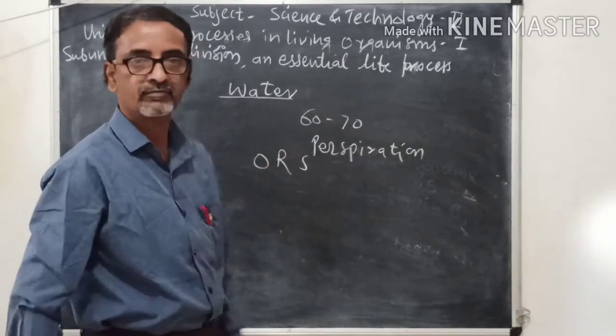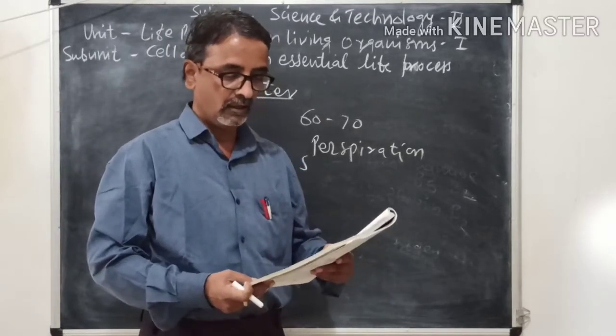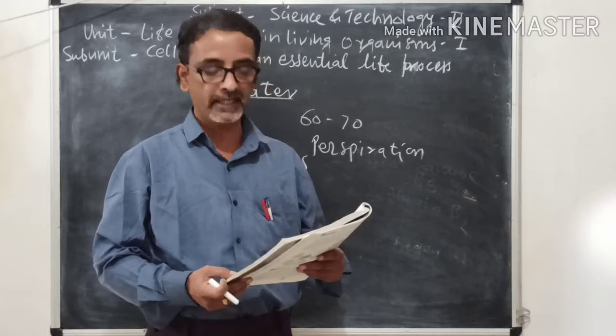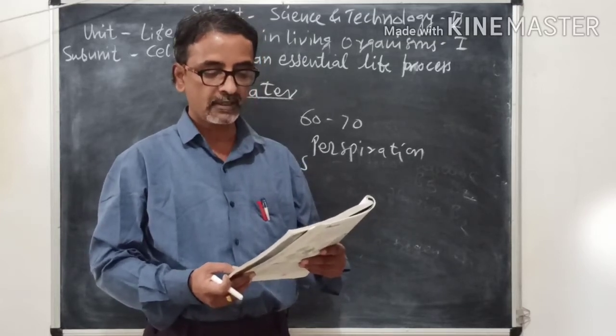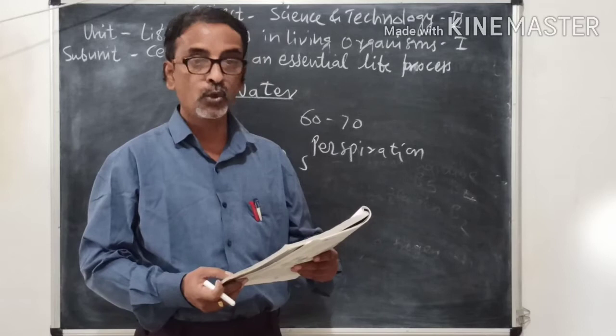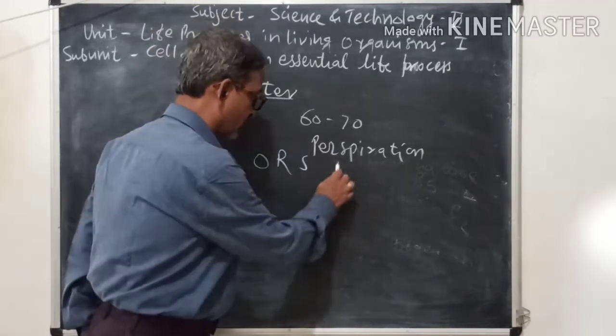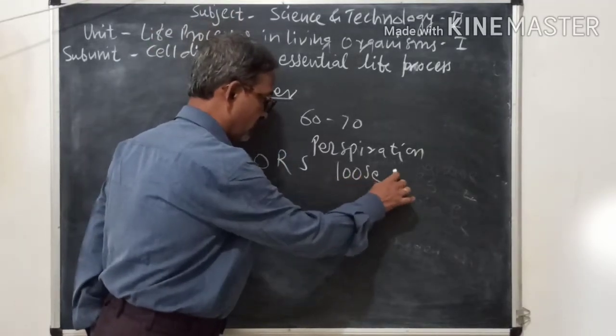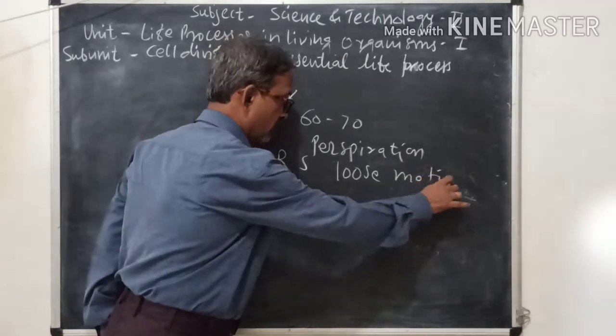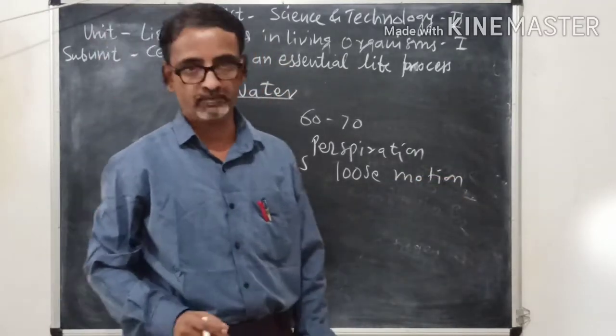ORS, is frequently given to persons experiencing loose motion. We can say julab.